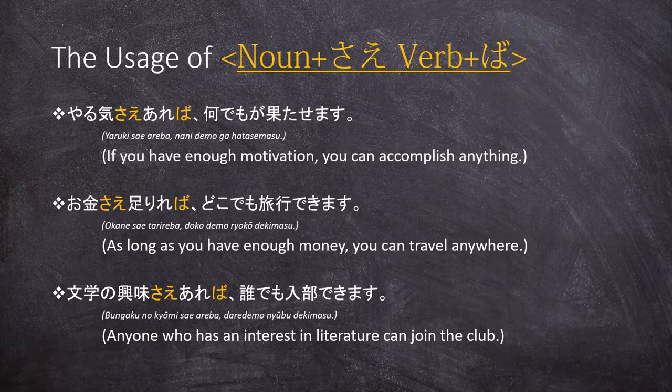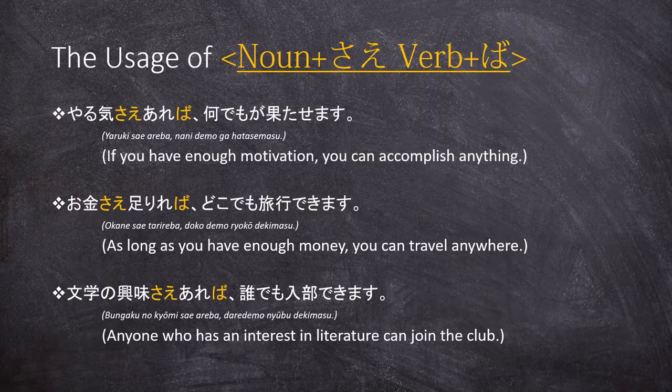I suggest that you remember this construct by the second example. I find it to be the most accessible one because it makes the entire construction a lot more understandable, because you need to have money first, then you need to have enough of it in order for the second clause to be true, so that you can travel anywhere.